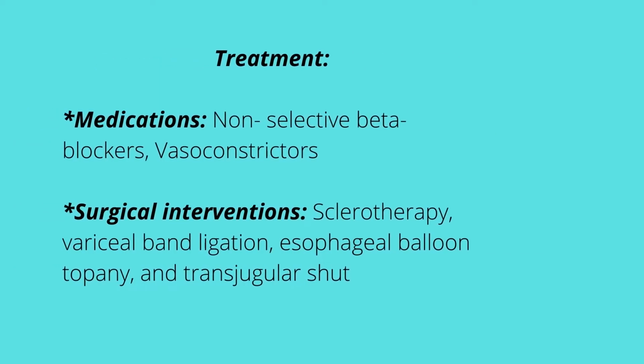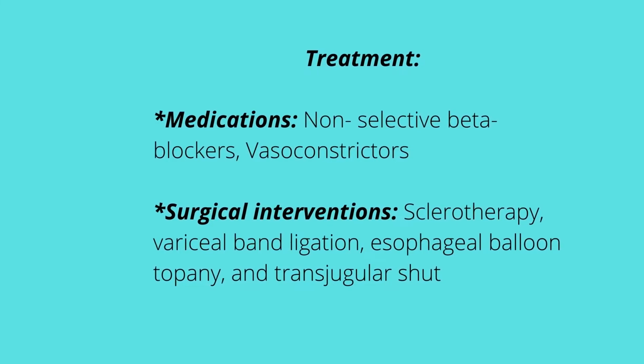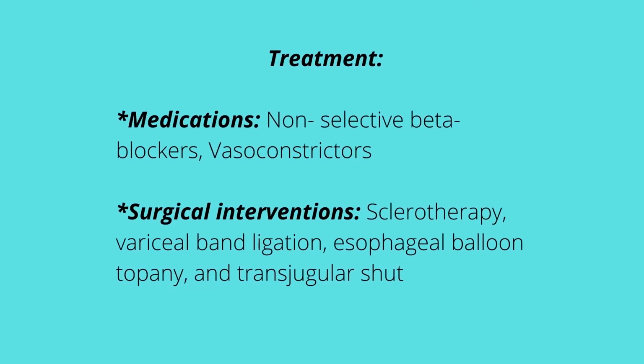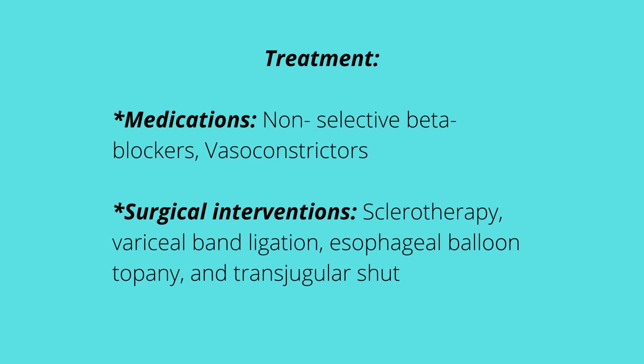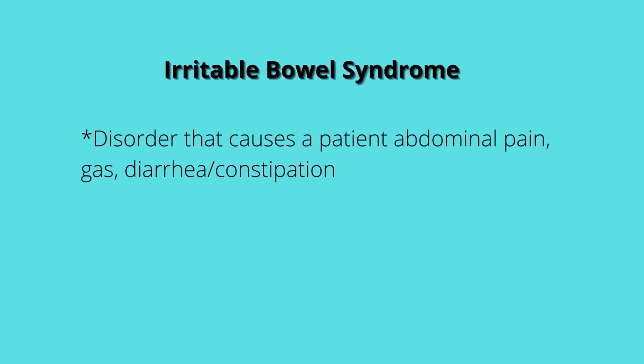Sometimes we'll have elevated ammonia levels. Treatments. With treatment, we're going to do medications like vasoconstrictors and non-selective beta blockers, and sometimes surgery is used as an intervention. Examples of a surgery that could be done are a variceal band ligation or a transjugular shunt placement.